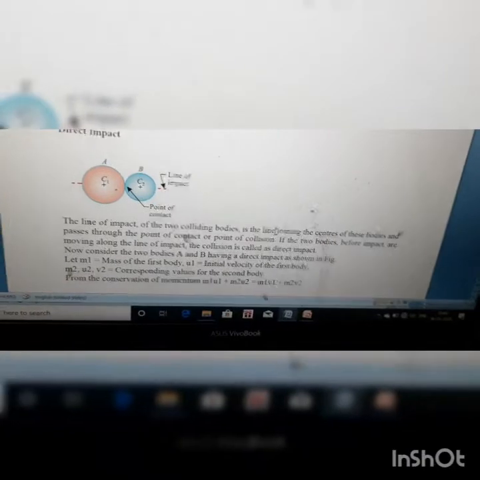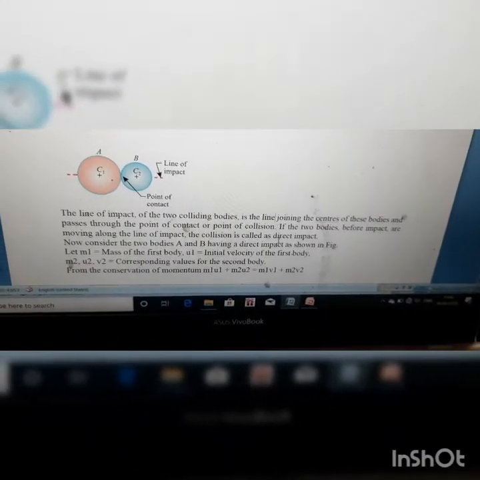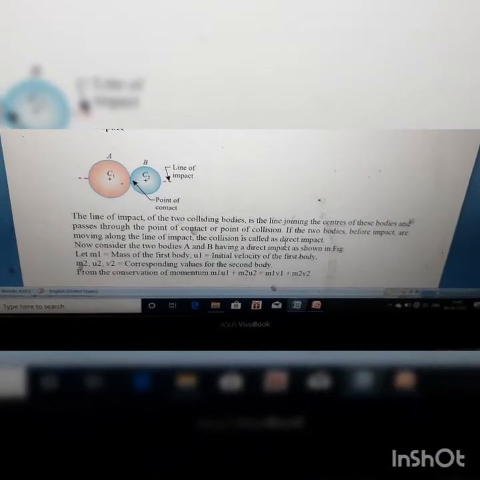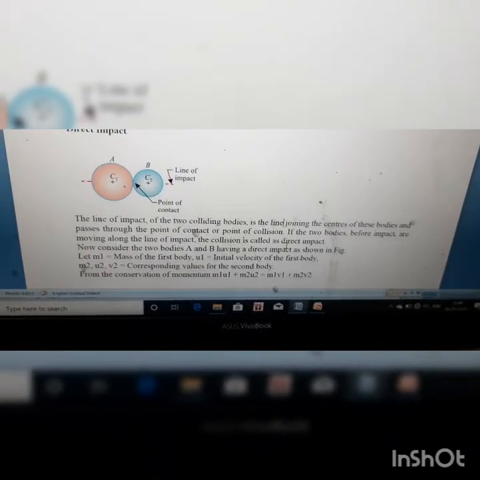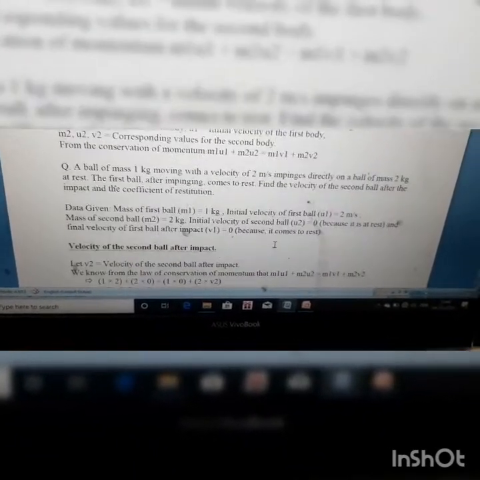So during this process the momentum will be conserved. So m1 u1 plus m2 u2 equal to m1 v1 plus m2 v2. So we'll solve one simple problem.